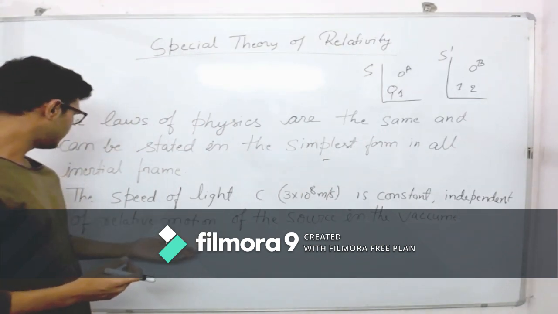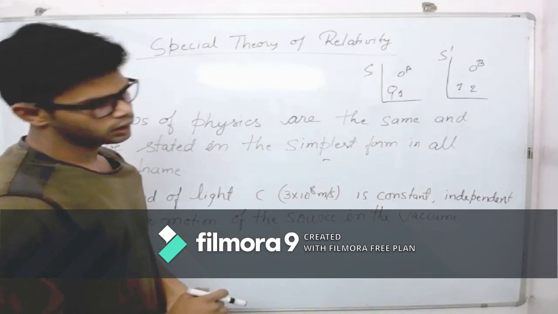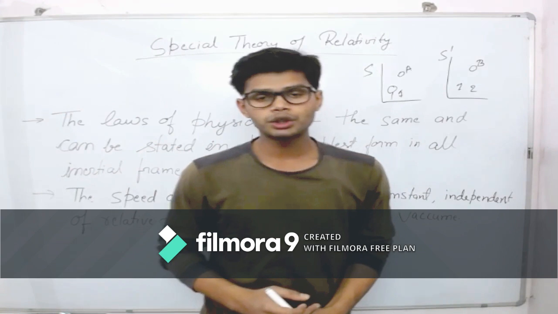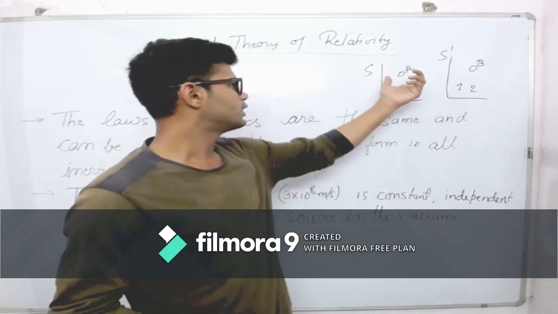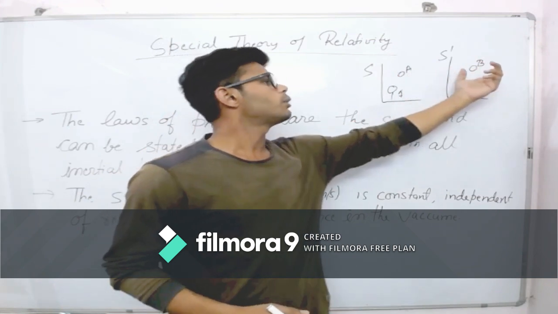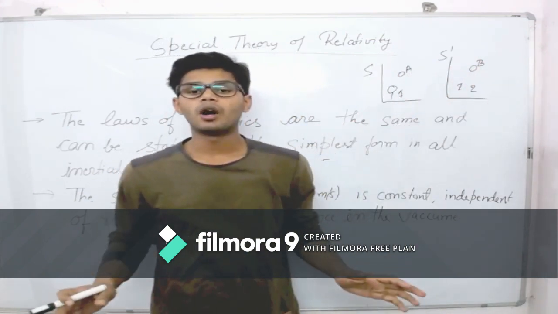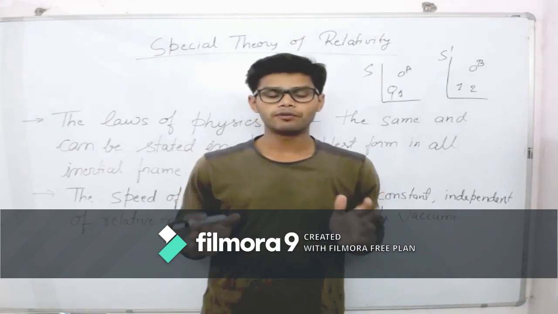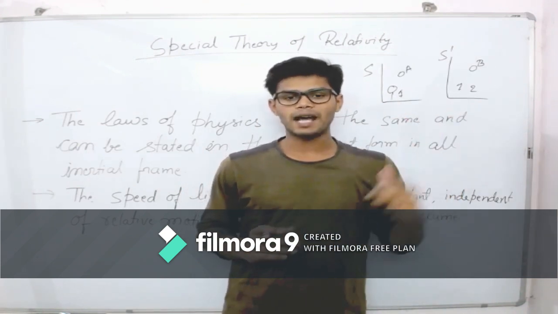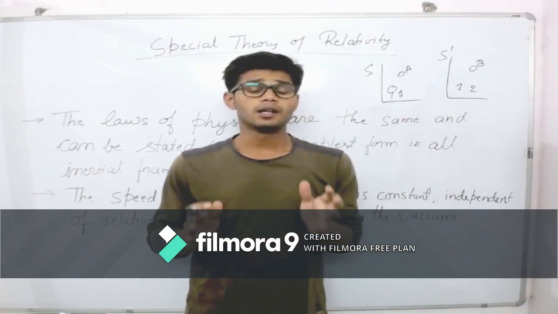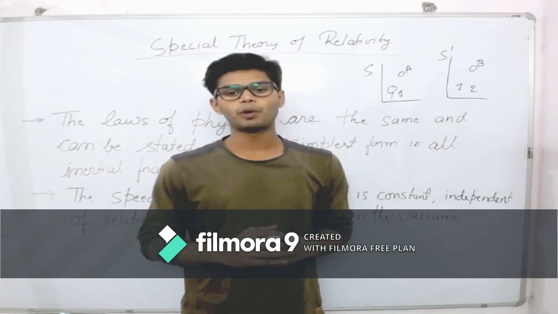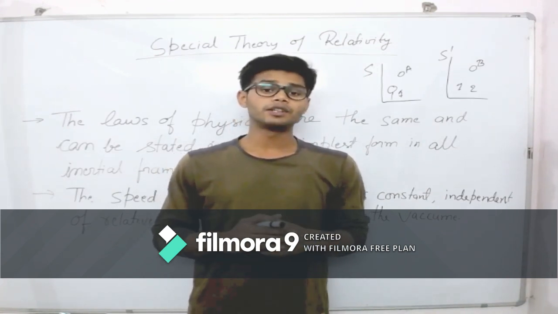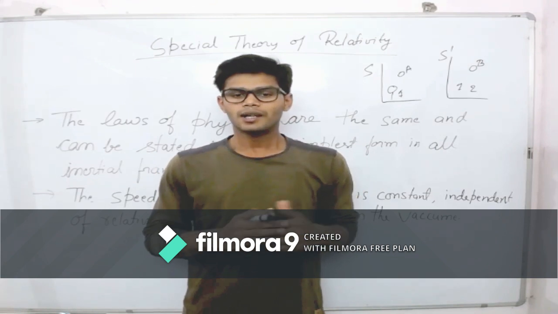Another postulate that he gave is that the speed of light is 3 into 10 to the power 8 meter per second in all different frames, independent of relative motion. So if the speed of light in this frame is c, it will also remain c in the other frame. It doesn't depend on relativity; there is no effect of relativity on the speed of light. These were the two postulates, and he didn't give any experimental evidence for them, but these postulates changed the physics world and led to the discovery of a new subject, the special theory of relativity.